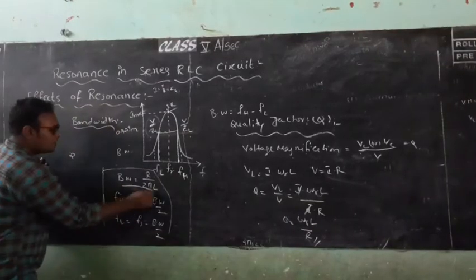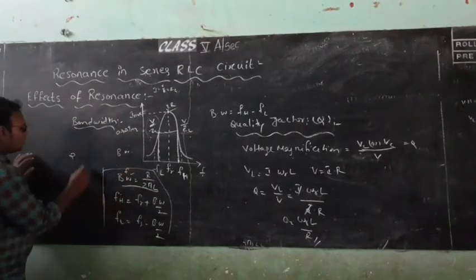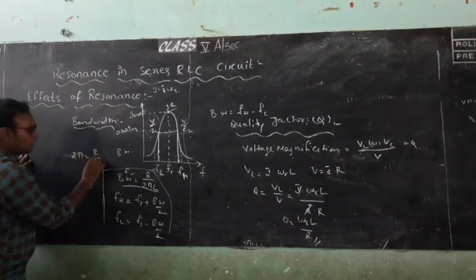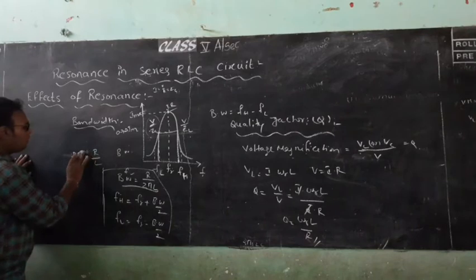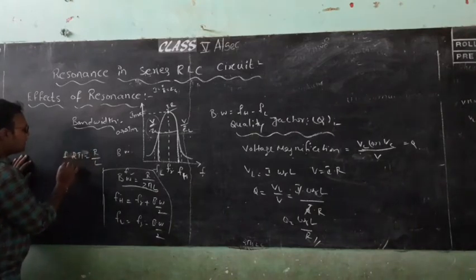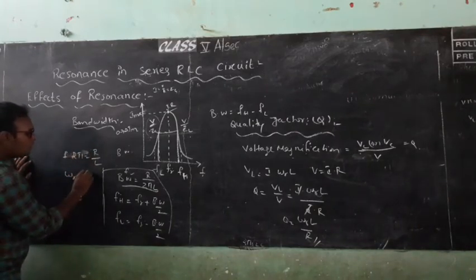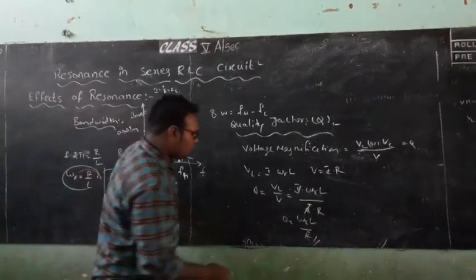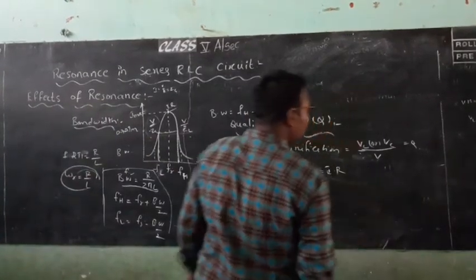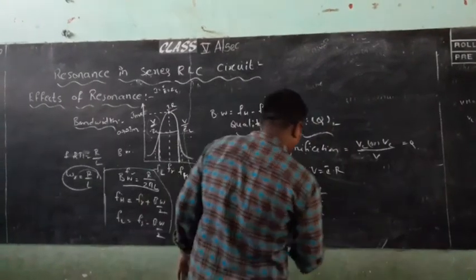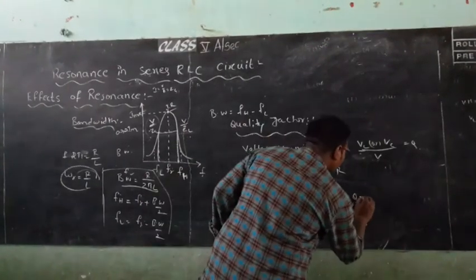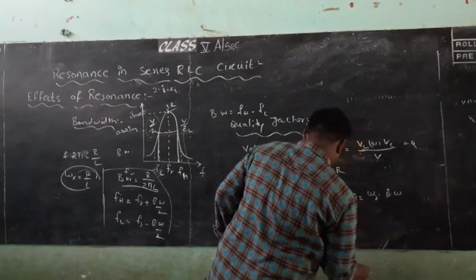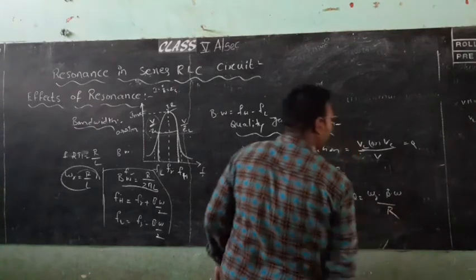Okay. So from this expression, we know that this is the frequency range. So bandwidth is R by L, in terms of omega. We can write this as omega R is equals to R by L. So substitute this one in here. What happens? So Q is equals to omega R by bandwidth. So Q is equals to omega R into bandwidth divided by R from this expression.